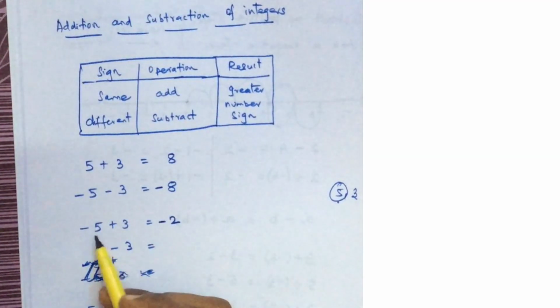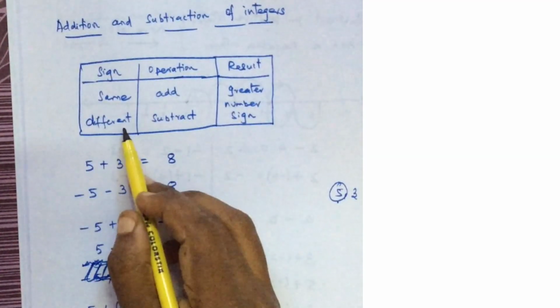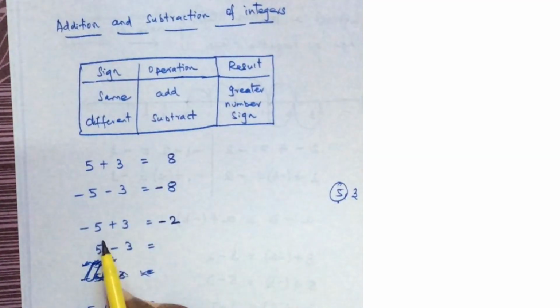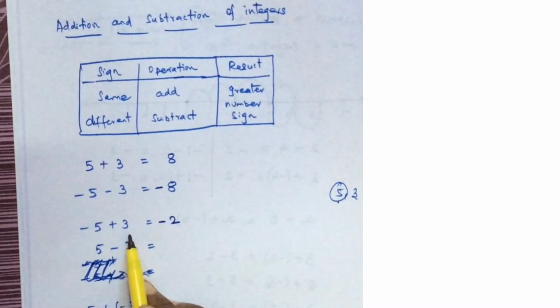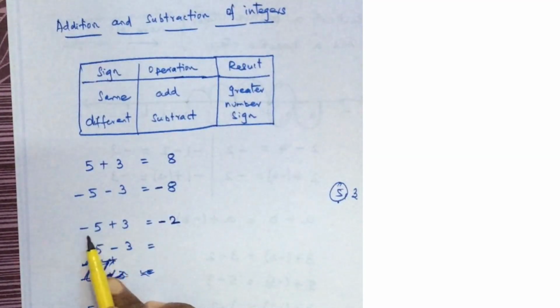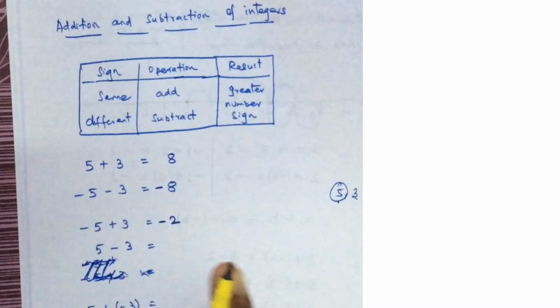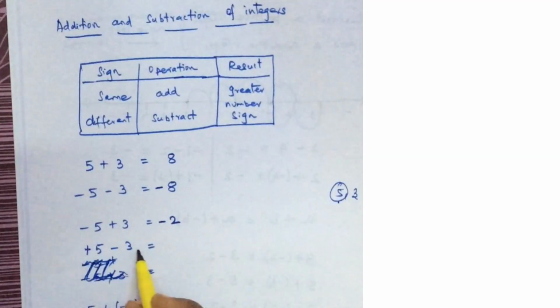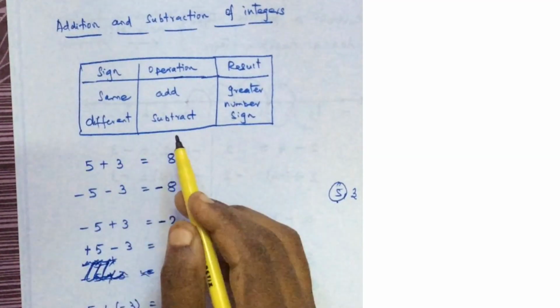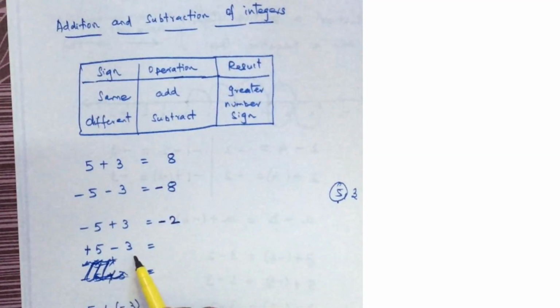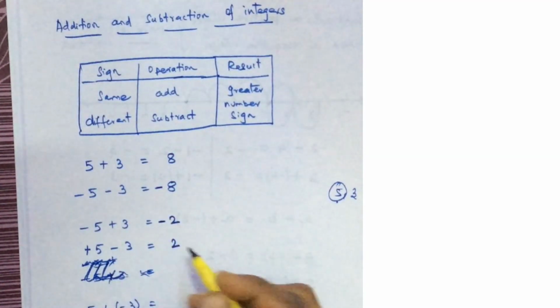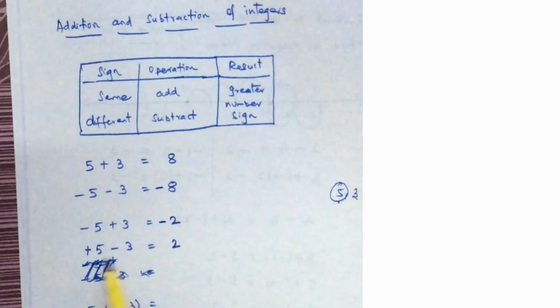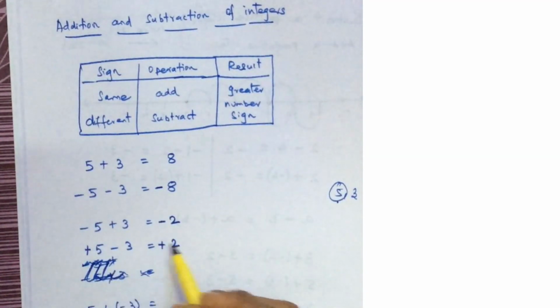When the signs are different, you have to do subtraction and check whether 5 or 3 is greater. So 5 is greater, the sign of 5 is negative, so you have to put a minus sign here. Next is 5 minus 3. Here 5 is positive, 3 is negative, so the signs are different. You have to do subtraction. What is 5 minus 3? 5 minus 3 is 2. The greater number 5 is positive, so the sign is positive.